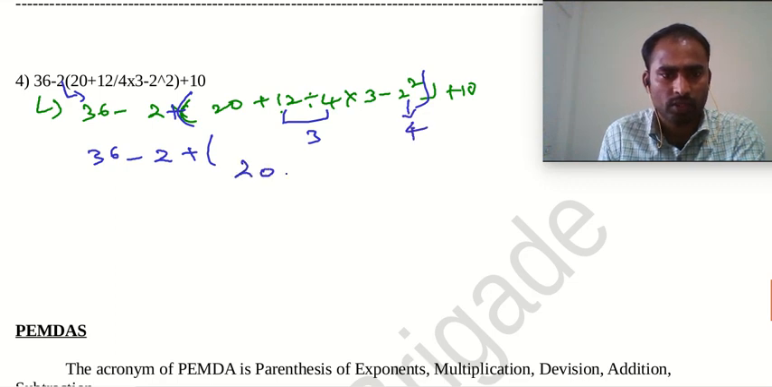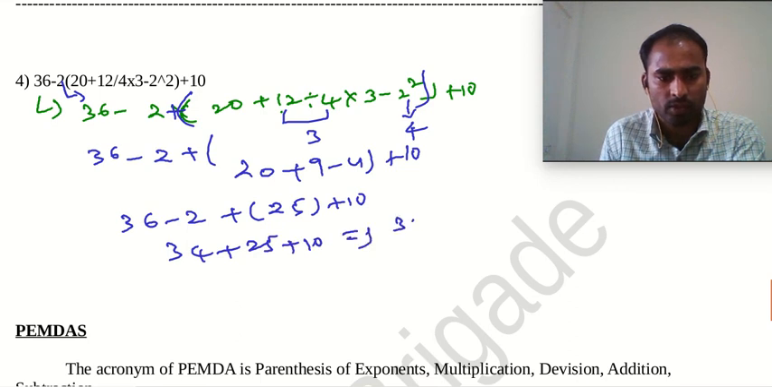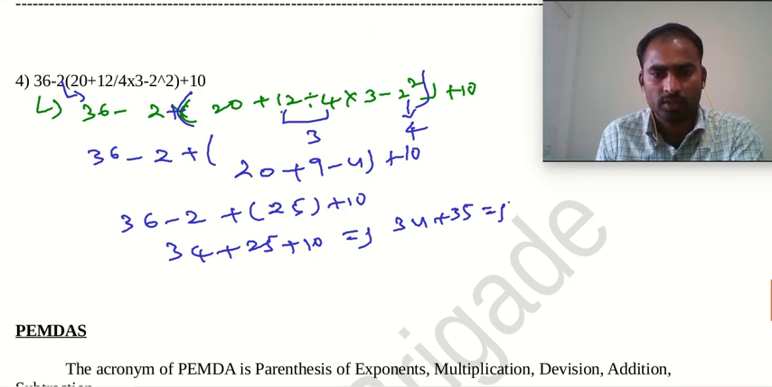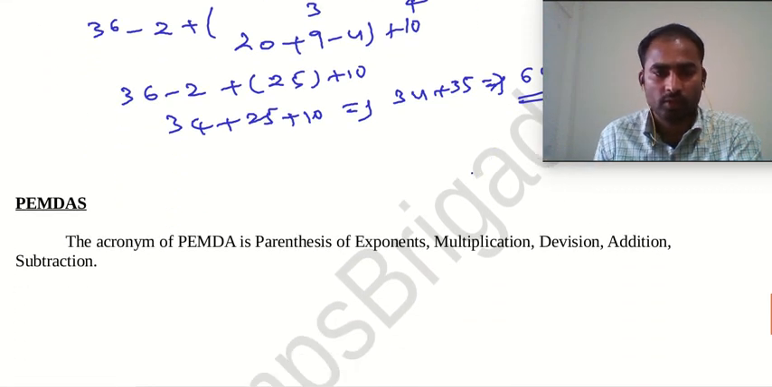So here 20 plus 9 minus 4 plus 10. So 36 minus 2 plus of 20. 20 plus 20 minus 4 is 16. 16 plus 9 is 25, plus 10. So here 34 plus 25 plus 10. So here 34 plus 35 is nothing but 69.